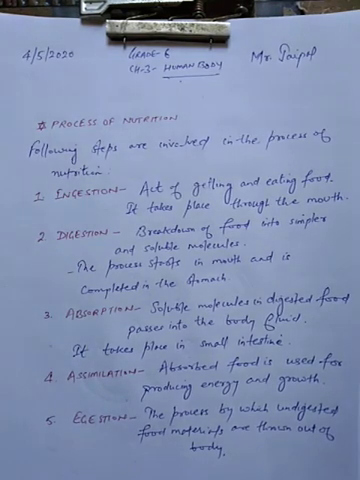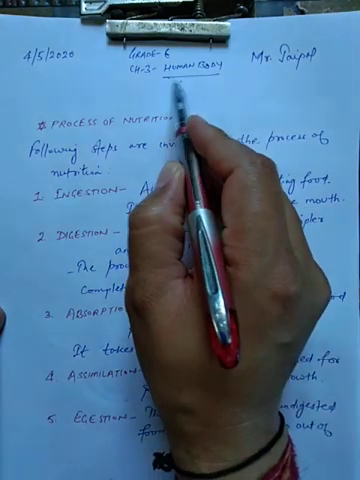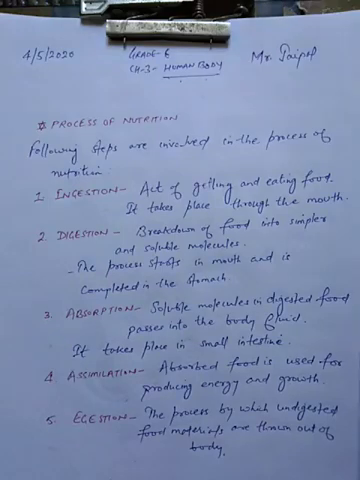Today we are going to start chapter 3 of class 6th, and the name of the chapter is Human Body. Students, in this chapter we are going to discuss different systems in the human body. Like we have to discuss the digestive system, the respiratory system, the circulatory system, and at last we have to discuss the nervous system.